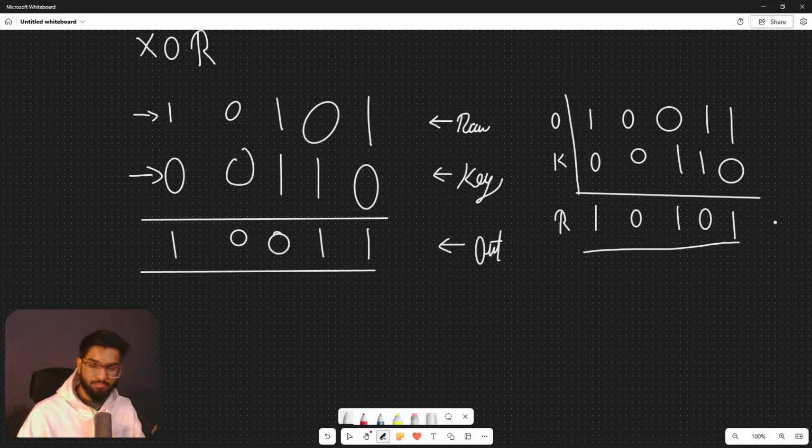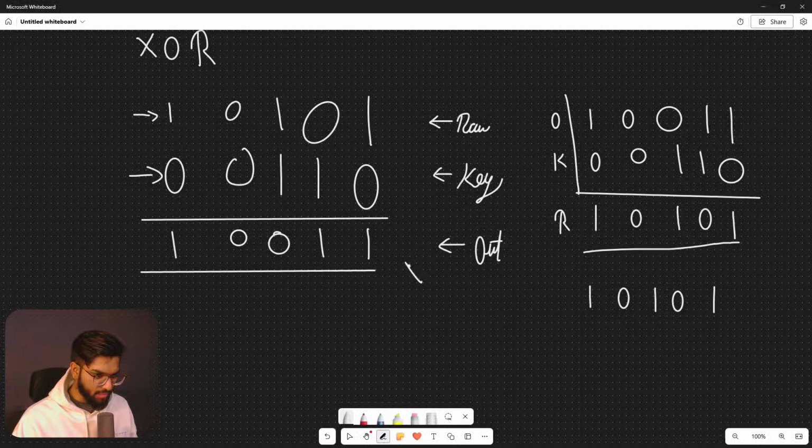So that's one parameter. Now, let's say I have the output with me and I have the raw message with me. I can even get the key back. Let's take an example of that too. Let's take the raw message here at the top. It is 1 0 1 0 1 and I take the output which I have got from here. This is my output. So I'll pass that in as 1 0 0 1 1.